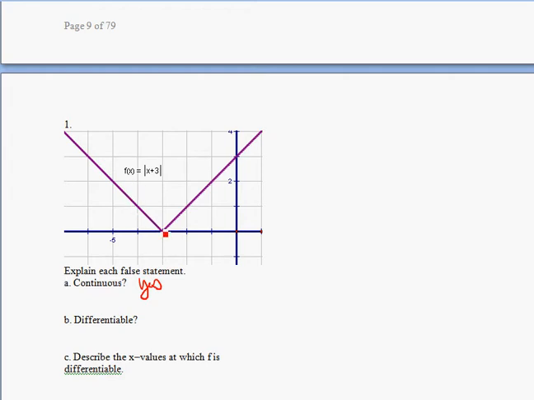At the point x equals negative 3, the function is not differentiable because on the left-hand side the derivative is exactly negative 1, and on the right-hand side the derivative is positive 1. Since there's such a dramatic change from negative 1 to positive 1, it's considered not differentiable. So therefore not at x equals negative 3. The x values at which f is differentiable would be negative infinity to negative 3, and negative 3 to infinity.